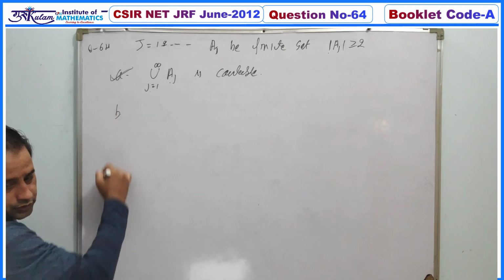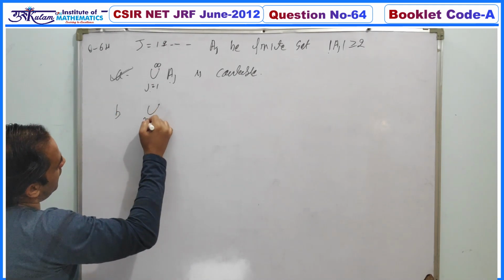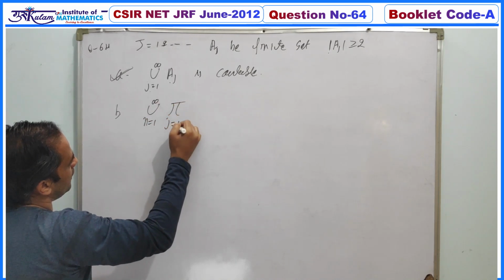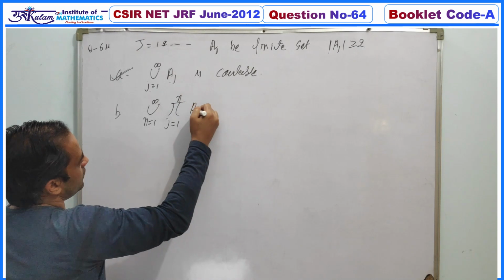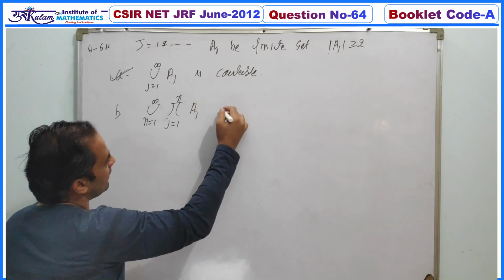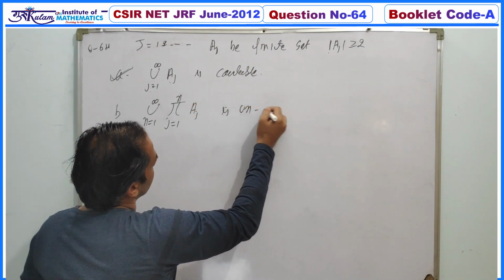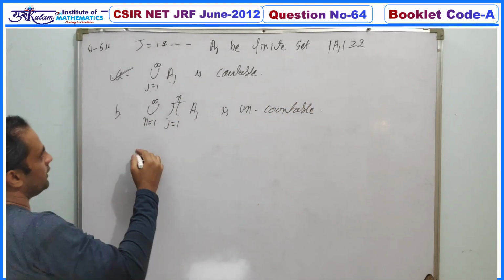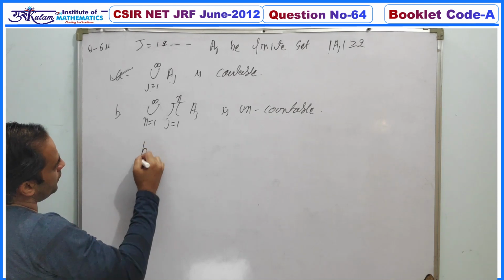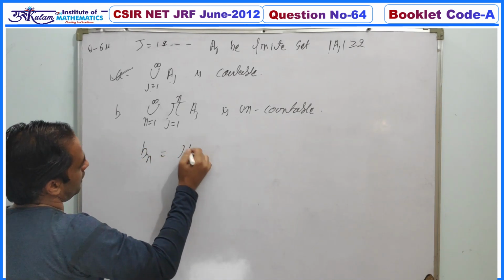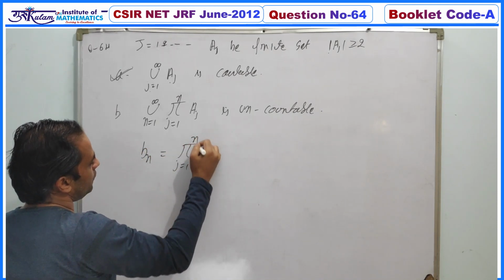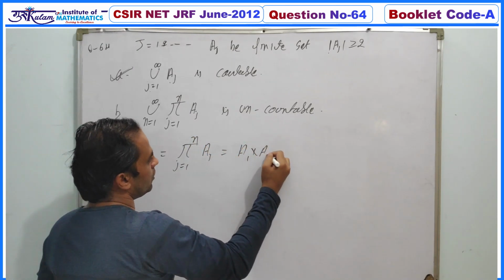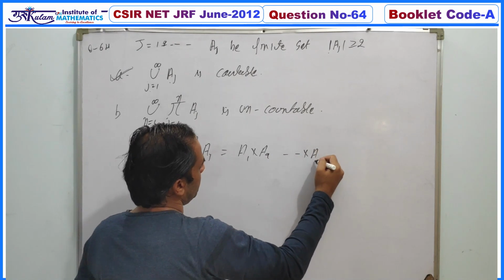Second, option B: the union over n from 1 to infinity of the product over j from 1 to n of Aj is uncountable. If we take Bn, which is the product over j from 1 to n of Aj, this is basically A1 cross A2 cross ... cross An.